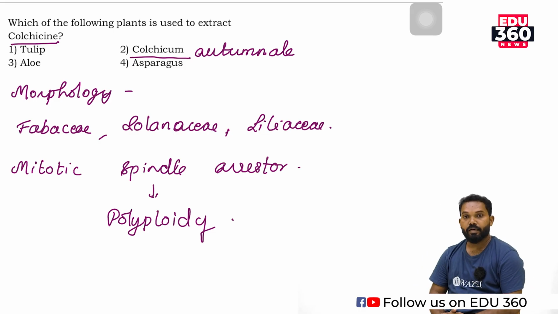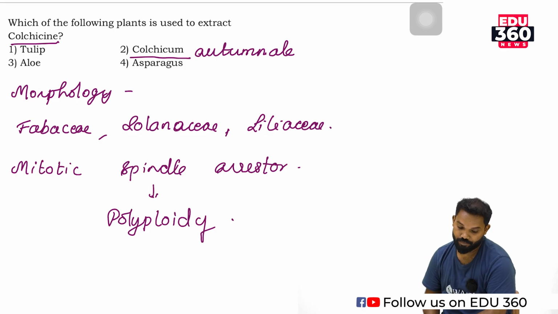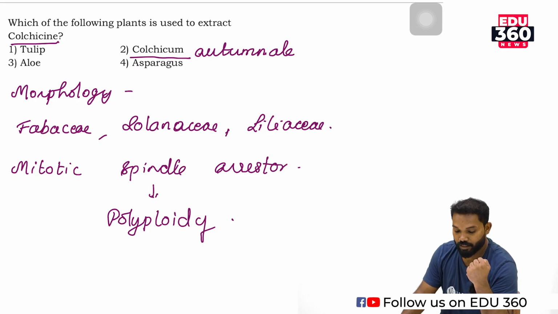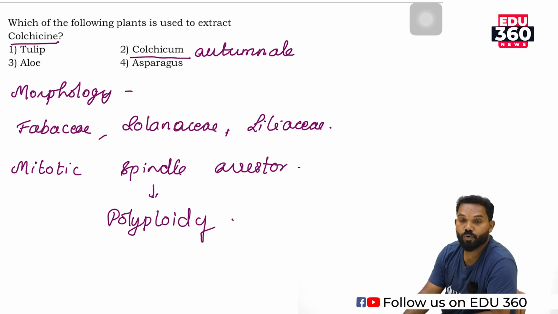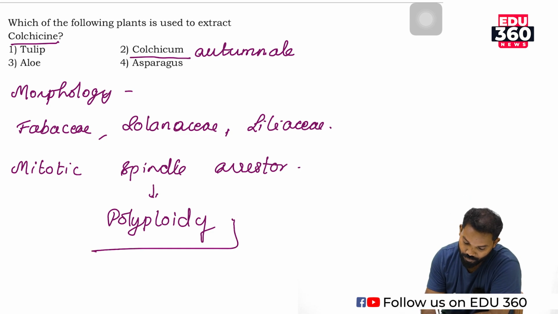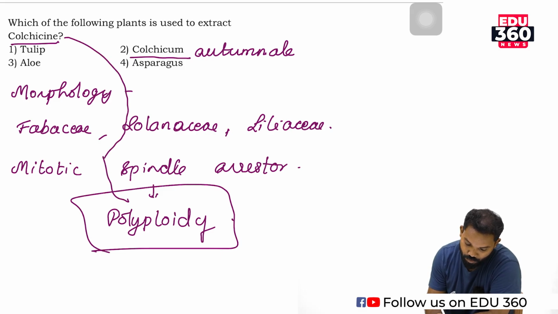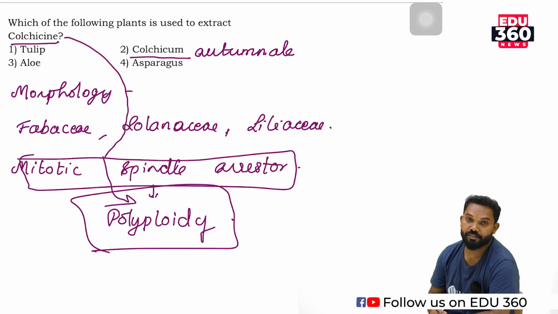A chromosome number greater than the exact chromosome number is known as polyploid. That condition is polyploidy. This colchicine is used to create a polyploidy condition, as it acts as a mitotic spindle arrestor.